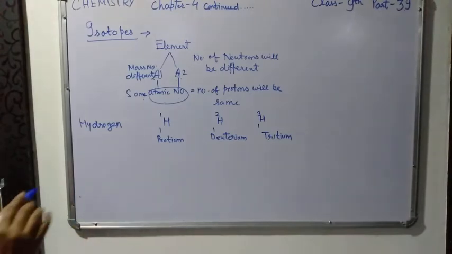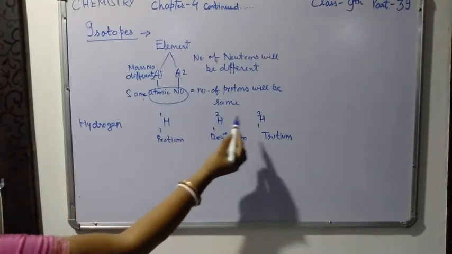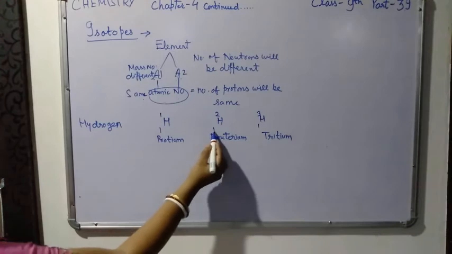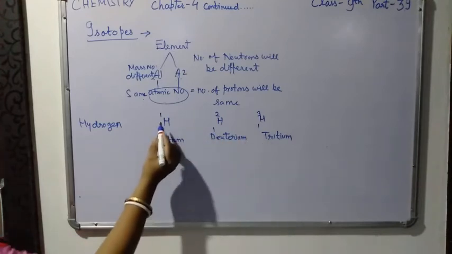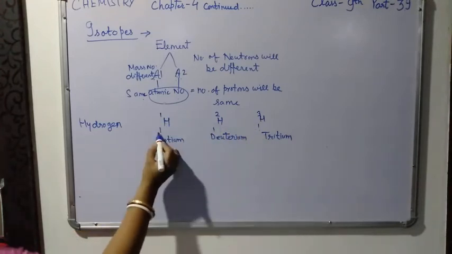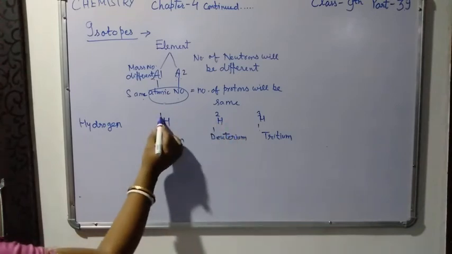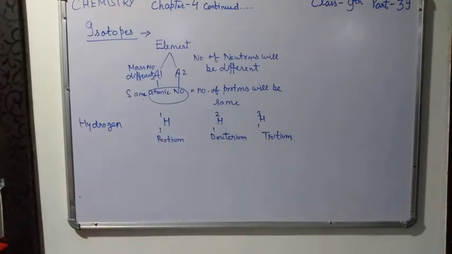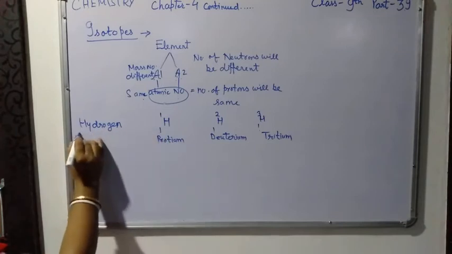In these three isotopes you can see the atomic number is the same, 1, but their mass numbers are different. So this is the example of hydrogen.